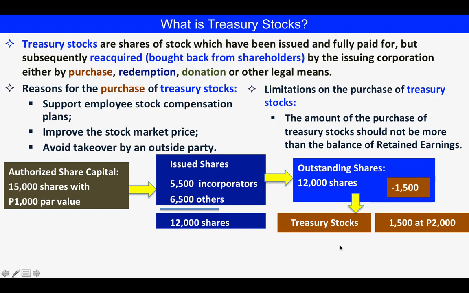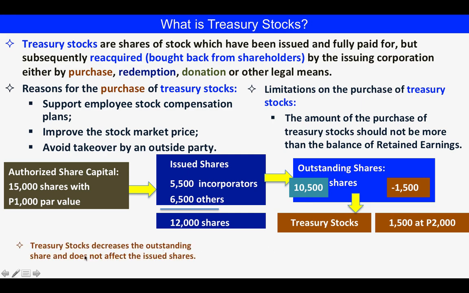So here the outstanding shares will now be 10,500 because 1,500 is with the corporation. Take note, class, treasury stocks decrease the outstanding shares and do not affect the issued shares.